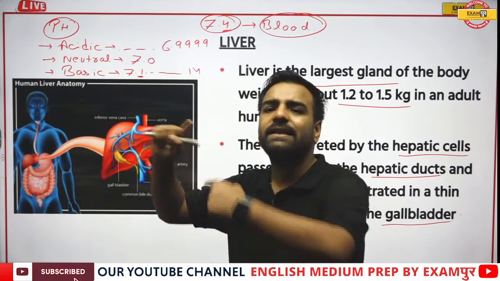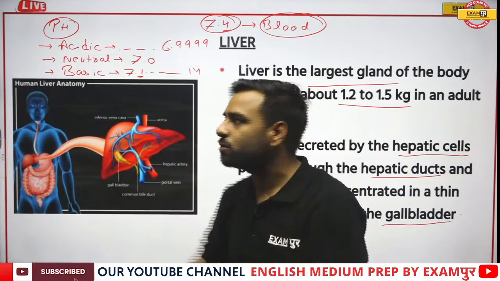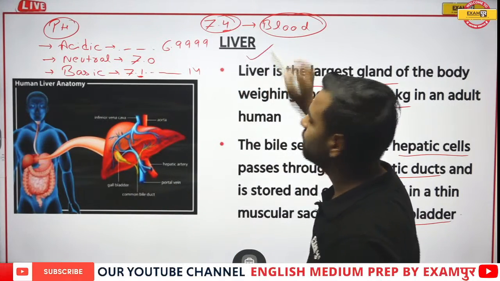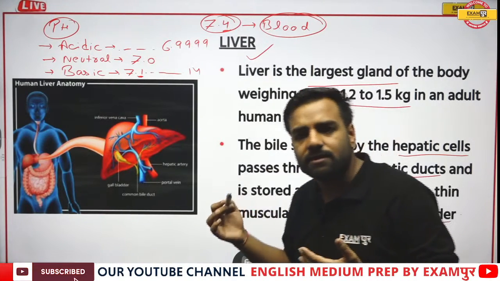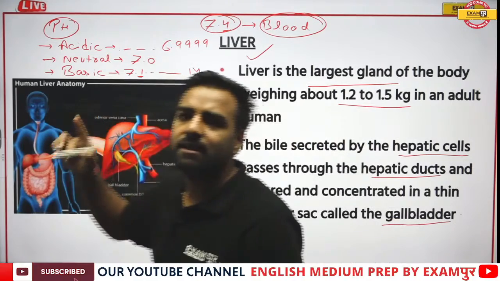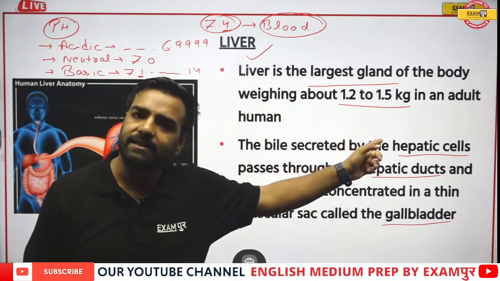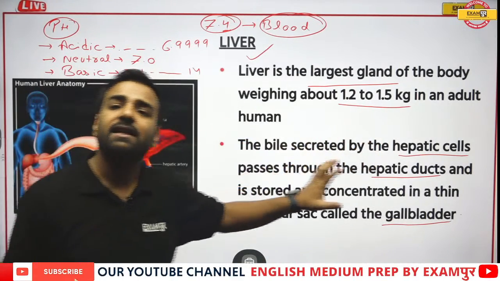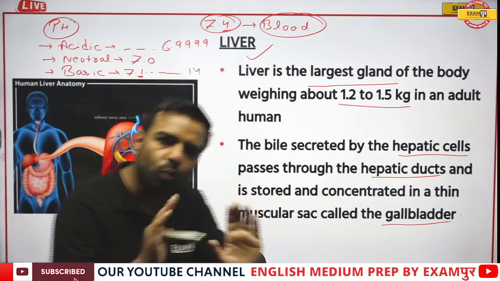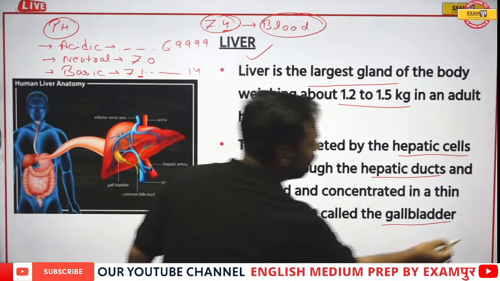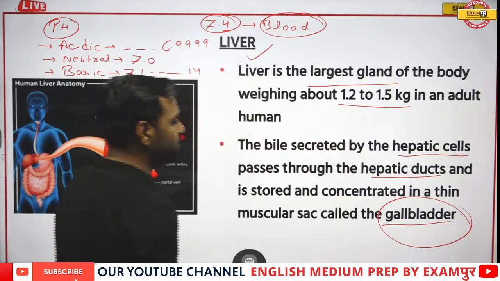If I talk about the creation of bile juice, it is done through the liver. Now in the liver also there must be some sort of cells. As we discussed about SCL, which cells were they? They were oxyntic cells. Here the cells which are present are hepatic cells. The duct is the hepatic duct. But the storage is actually done in the gallbladder. So these three questions play a significant role.